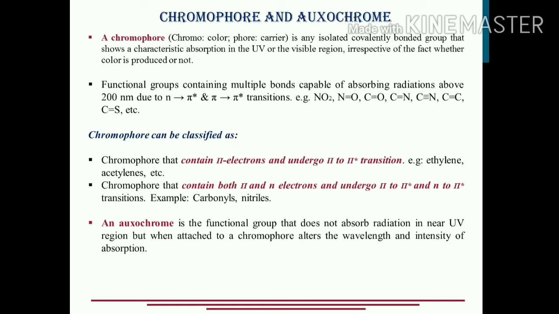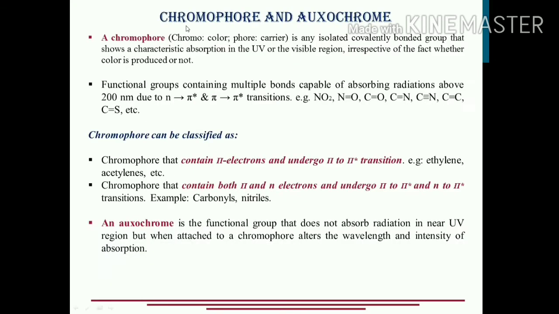UV visible spectroscopy. There are two different components, actually, the technical terms I should call them, chromophore and auxochrome. Now these two terms, they will sweep away all the UV visible spectroscopy. Fine. How? Let's see. Chromophore. What is a chromophore? Chromophore actually is made up of two parts. The word itself is made up of two parts.